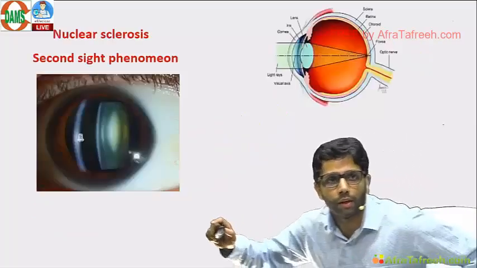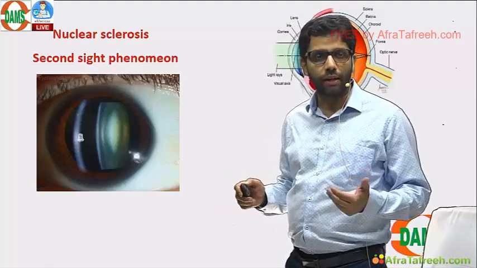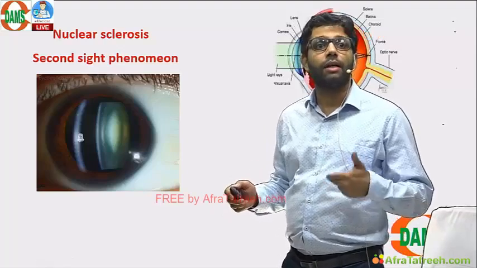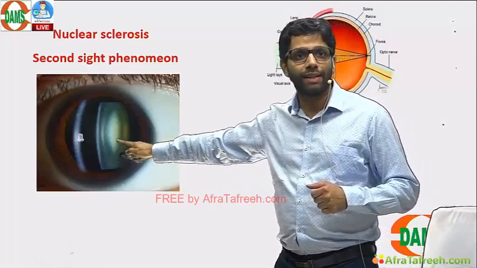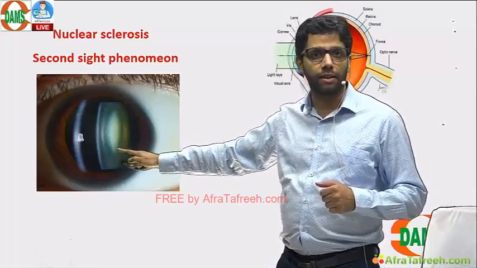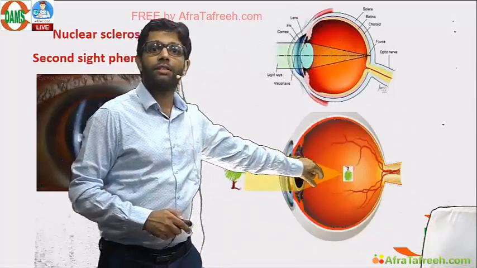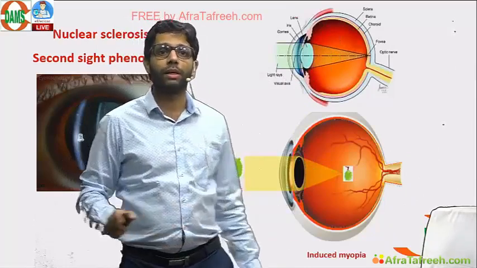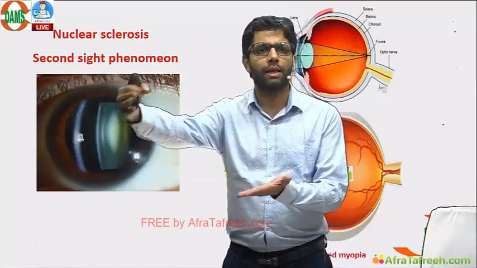For example, a patient comes to you and he developed cataract and he developed increase in the minus power, increase in the myopia. When the central refractive index increases, the ray of light converges and the patient has induced myopia. Answer would have been nuclear sclerosis. So a patient having -4 number develops -7 number.